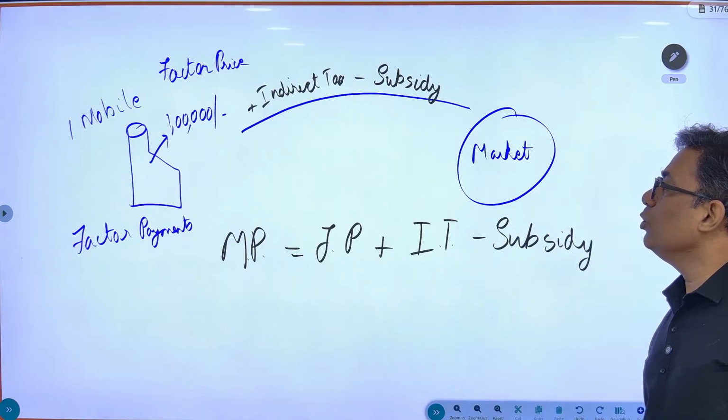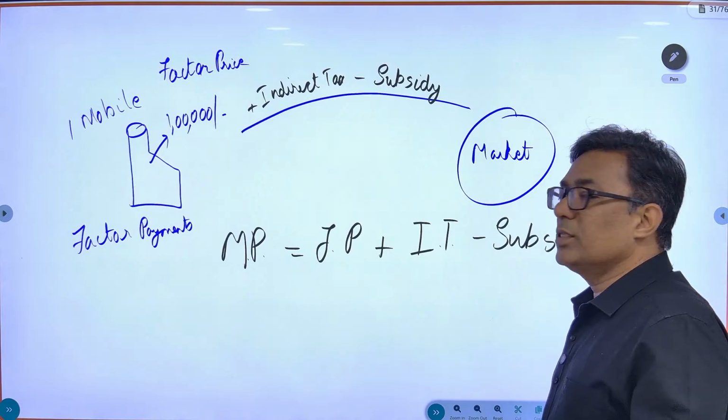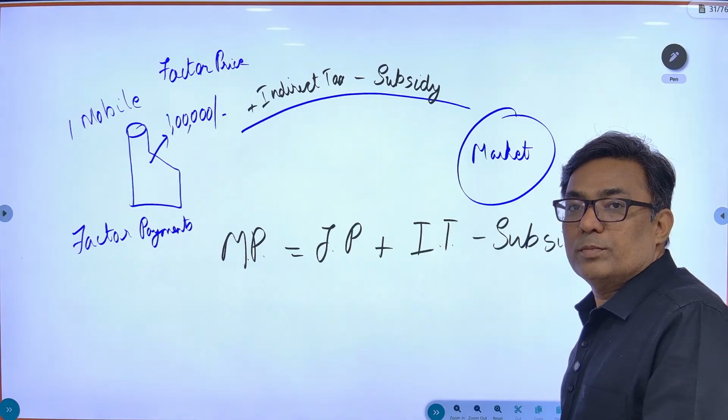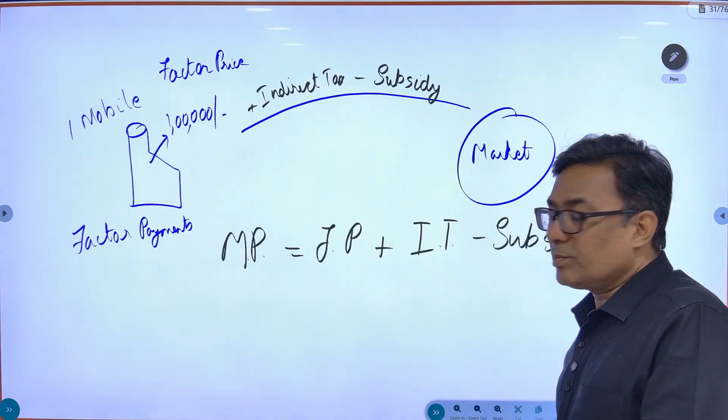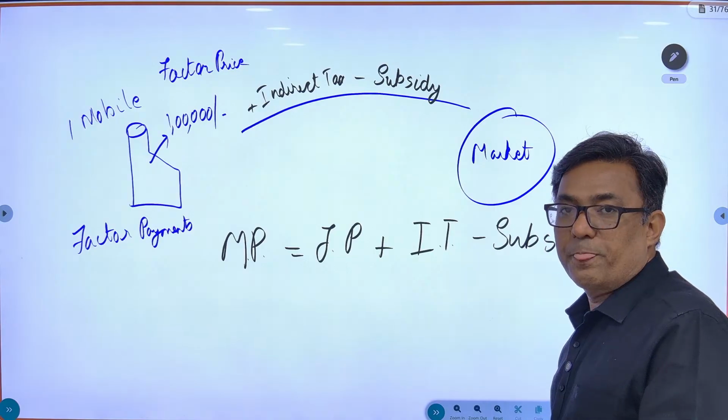This is the equation you need to mug up. Market price is equal to factor price plus indirect taxes minus subsidy.